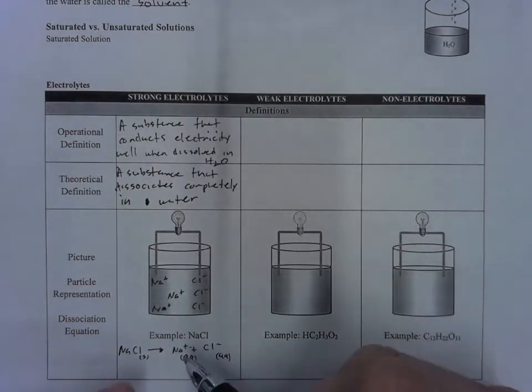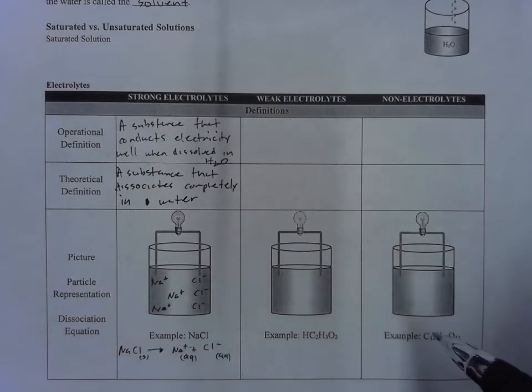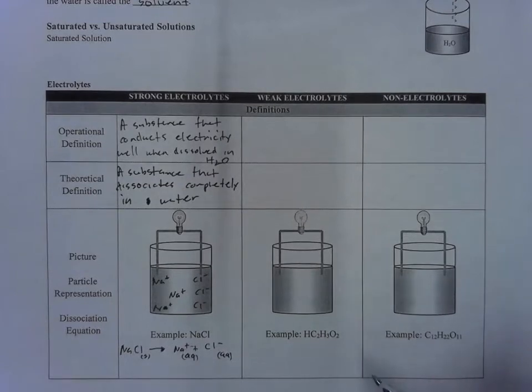Well, that's an easy example. That's NaCl, that's salt. Well, let's look at this example, which is acetic acid. We know it's an acid, it's got the H in front, and there's the acetate anion. So acetic acid looks like this. It doesn't completely dissociate. What happens is it goes like this. HC2H3O2, and that's vinegar, by the way. And that's in water.